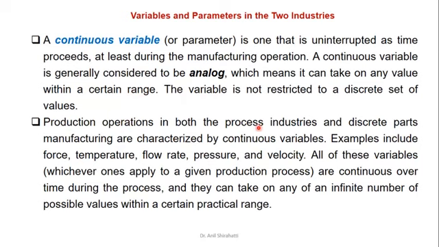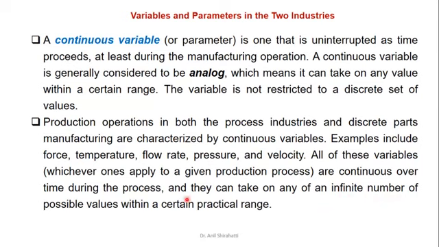Production operations in both process and discrete parts manufacturing are characterized by continuous variables. Examples include force, temperature, flow, pressure, velocity. All these variables are continuous over time during the process. They can take on an infinite number of possible values within a certain practical range.